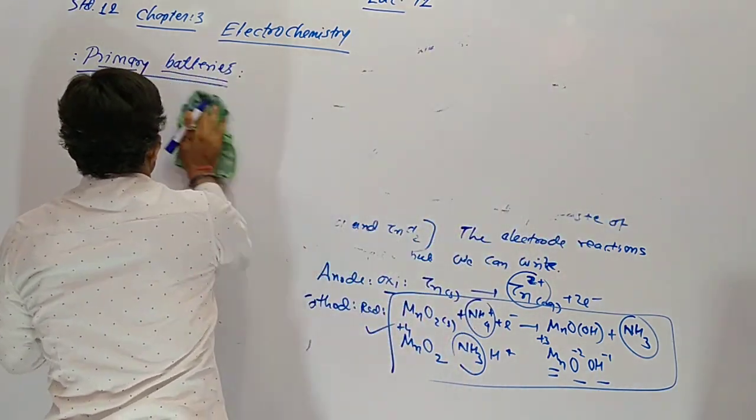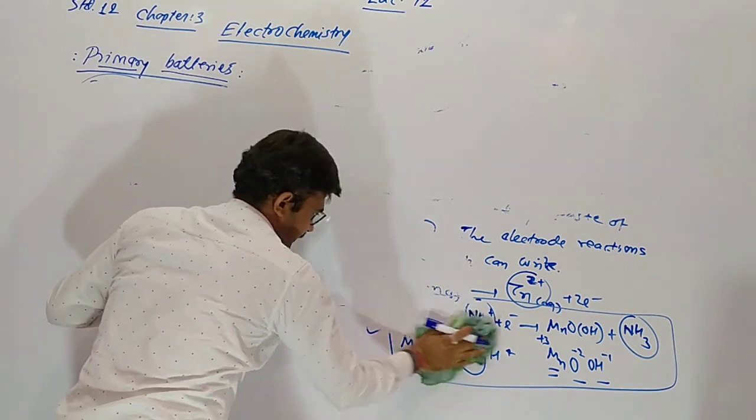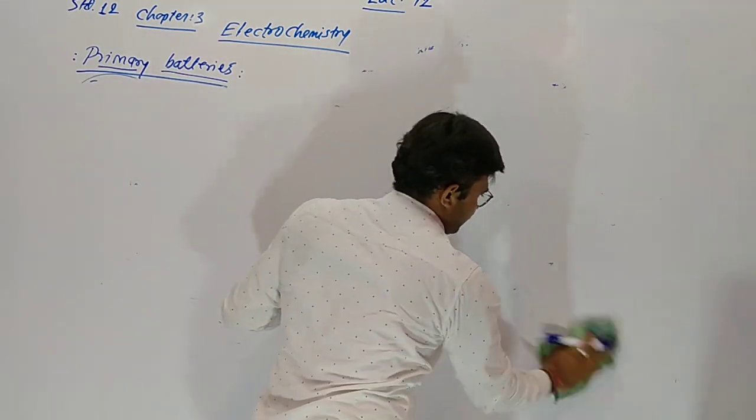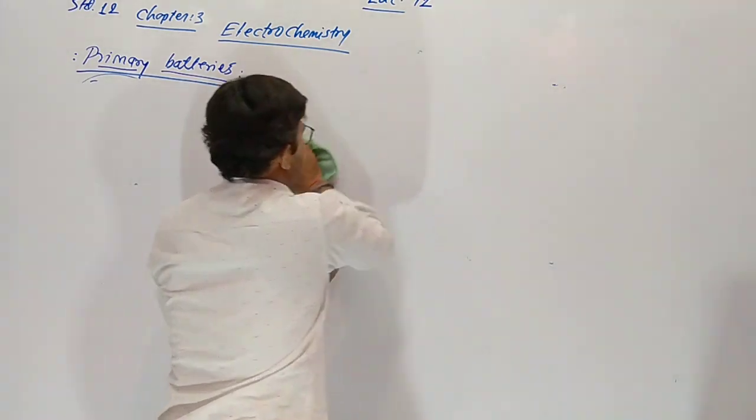Now another primary cell, meaning a non-rechargeable cell, is the mercury cell. We also call it a button cell.